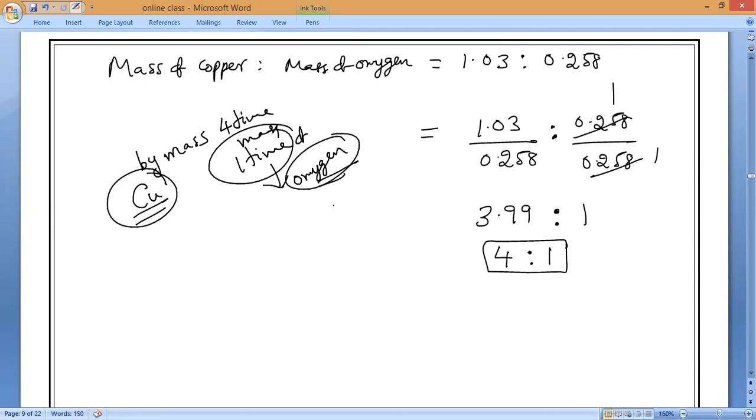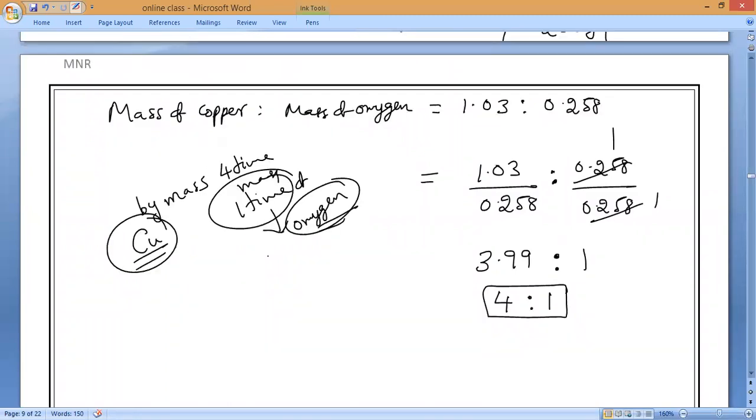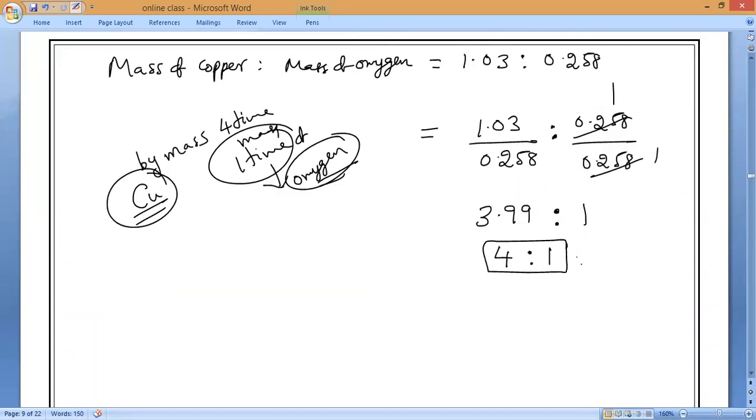Now for the second case also it should come the same. Then only the law is verified. If not, it is not verified. Is it yes or no? This is experiment number 1. We got 4:1. Do the division also properly.